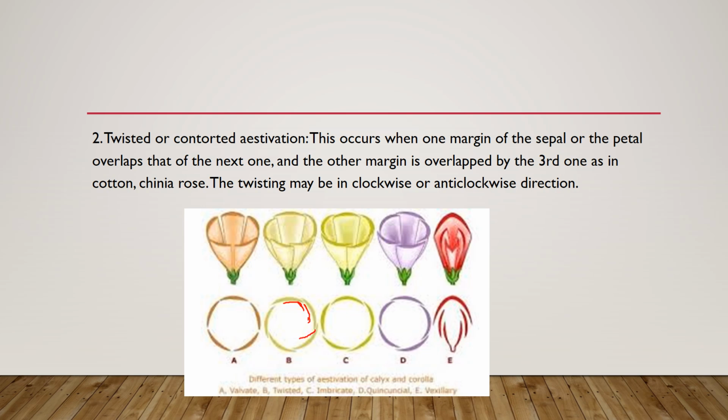The next one is over the third one, and the third one is over the fourth. So this type of aestivation is called twisted aestivation. This aestivation can be in a clockwise or anti-clockwise direction. You can find this one in cotton and China rose.